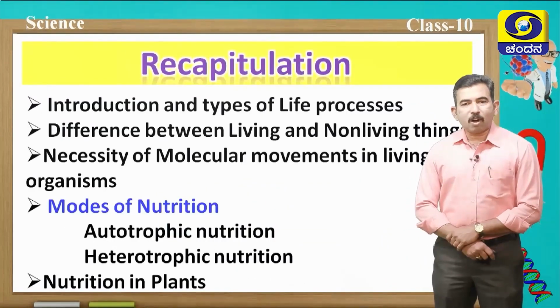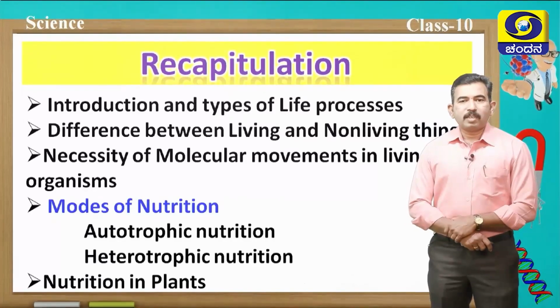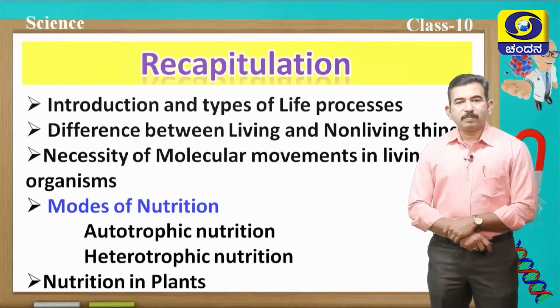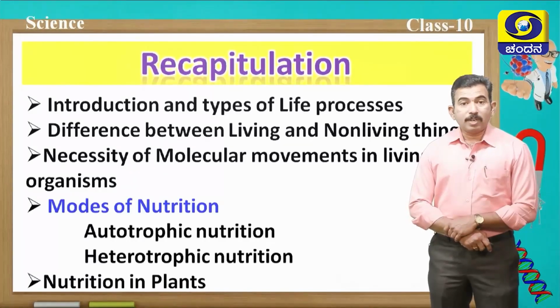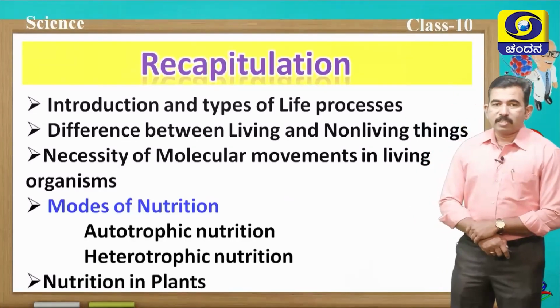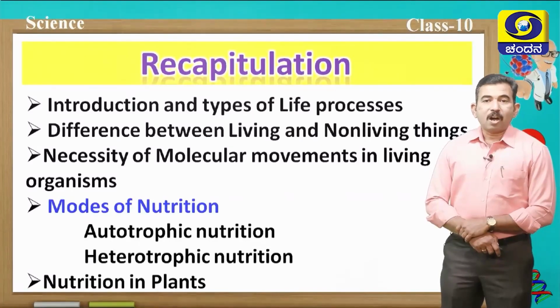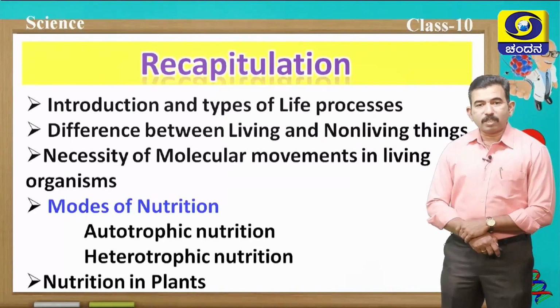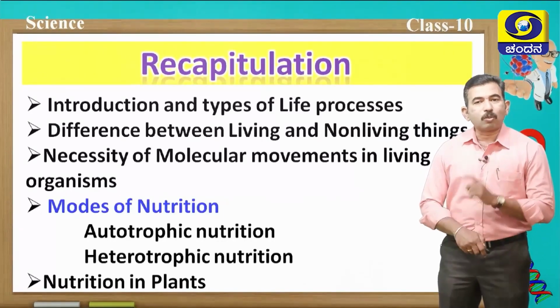Now, let us recall what we have studied in the last part. Students, last class we studied the introduction and types of life processes, the difference between living and non-living things, and also we discussed the necessity of molecular movements in living organisms, and also we discussed modes of nutrition. In that, autotrophic nutrition and heterotrophic nutrition we discussed. Apart from that, in detail we studied nutrition in plants, especially the photosynthesis process.